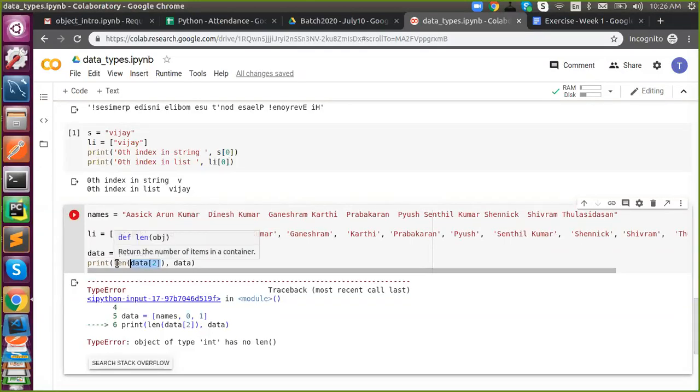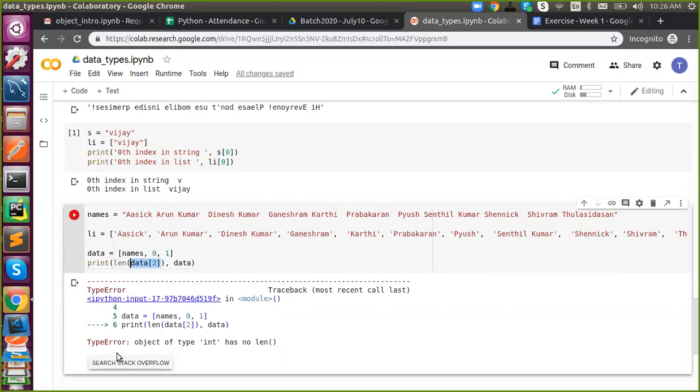So the length property is not supported for integer and float. That's why we're getting a type error, because that data type doesn't support this property. Object of type integer has no length. Got it?